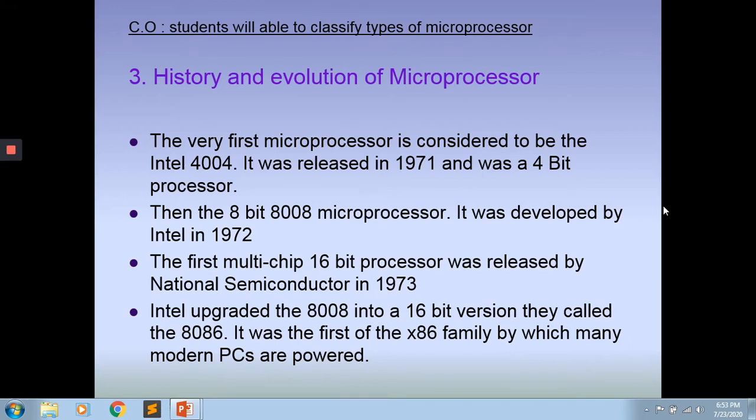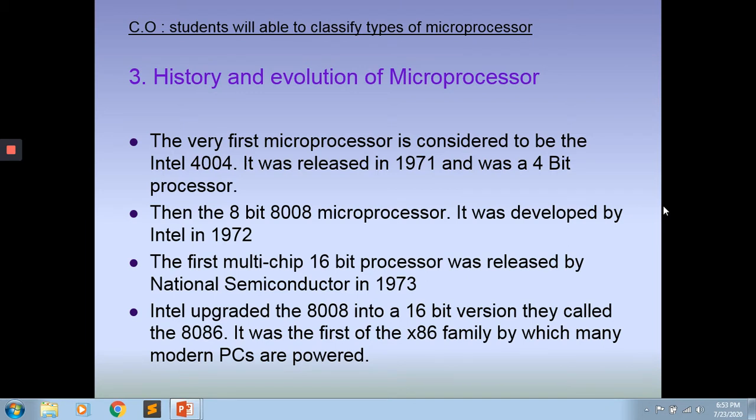Now I'm going to explain the history and evolution of the microprocessor. The course outcome of this topic is that students will be able to classify types of microprocessors. So this topic explains how the microprocessors evolved, from the very beginning of the microprocessor till date, how the microprocessors and their functionalities and computation powers